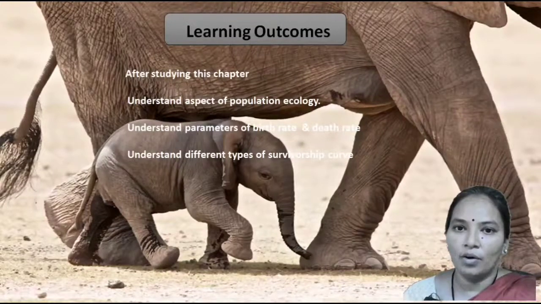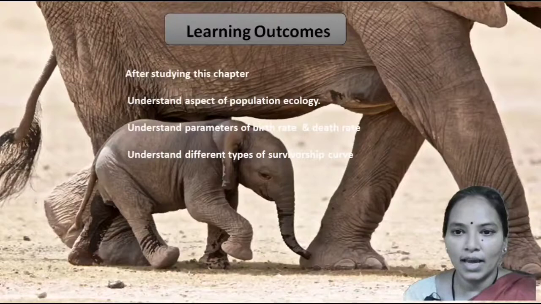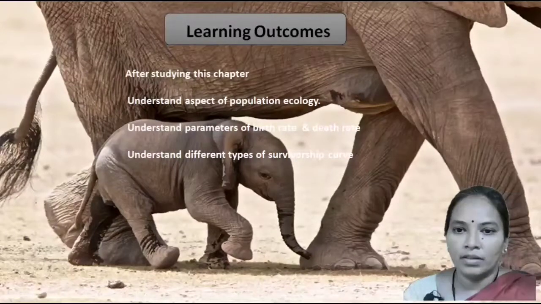So these are the learning outcomes. After studying this chapter, the students will be able to understand the aspects of population ecology. They will understand the parameters of birth rate and death rate, and the different types of survivorship curves.